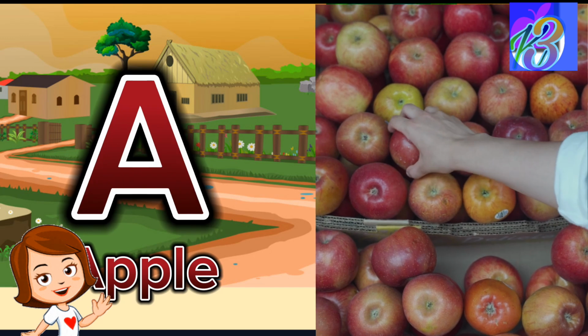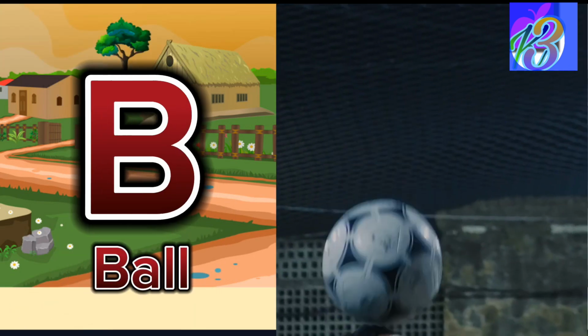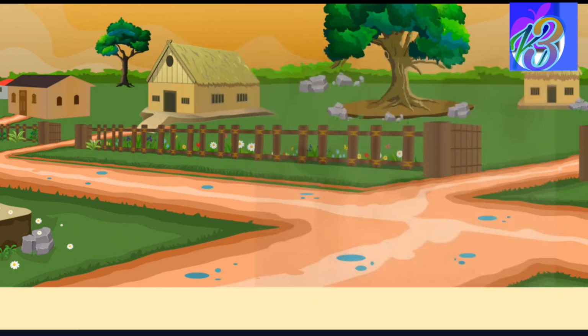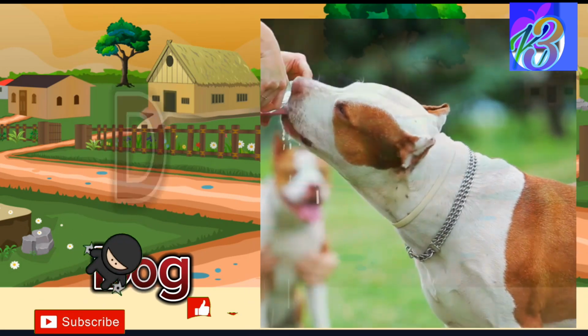A is for apple, juicy and red. B is for ball, bounce high overhead. C is for cat, who purrs when she's glad. D is for dog, a loyal comrade.